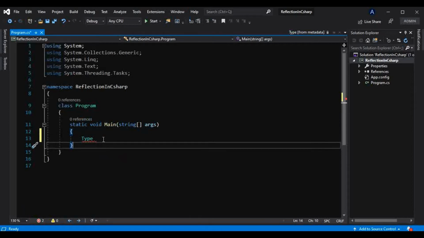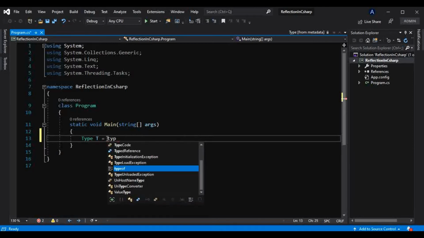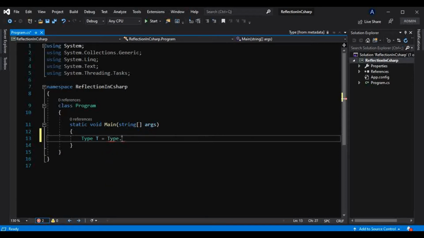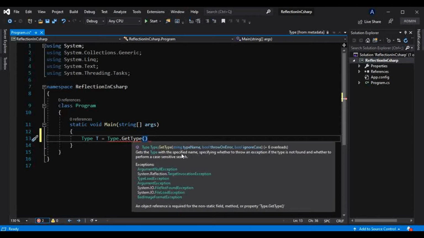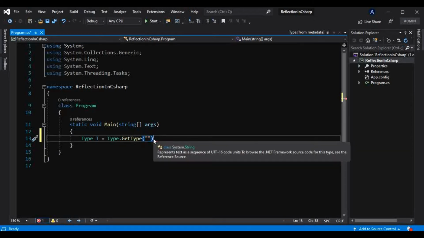Now I will create a variable of that Type class, that is Type t equals, and we know there is a static method in this Type class called Type.GetType. What does that GetType method expect? It has several overloaded versions, six overloaded versions, but I will use only one overloaded version which accepts the type name.